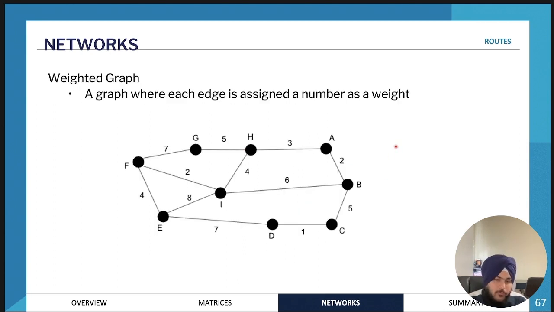Next, we're going to be looking at weighted graphs. A weighted graph is essentially a network where each edge is assigned a weight or a value. The weight can represent a lot of different things. It might represent distance, it might represent time, a lot of different possibilities. Most of the time it's going to be distance.